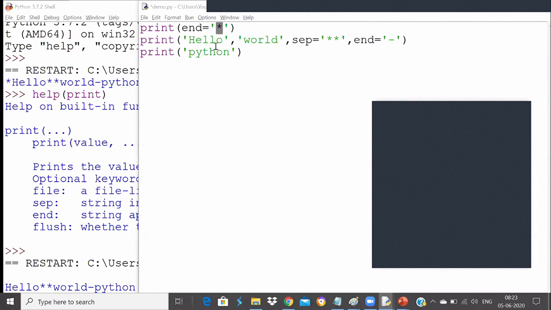Okay, welcome, Venkat. So we'll say end is equal to star. That will print a star, and hello will be printed, and in between them the separator, that star, will be printed. So that's why the star is coming in between, and the word will be printed now. Then end is equal to hyphen, so it will not go to a new line again. Python will also be printed in the same line. So whenever you replace that end value, it will not go to a new line. There are 3 print statements, but it will not go to a new line.